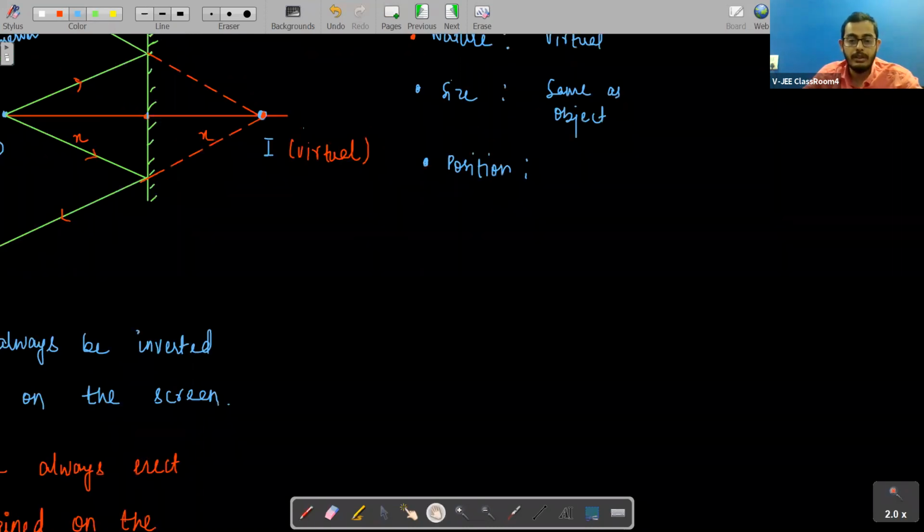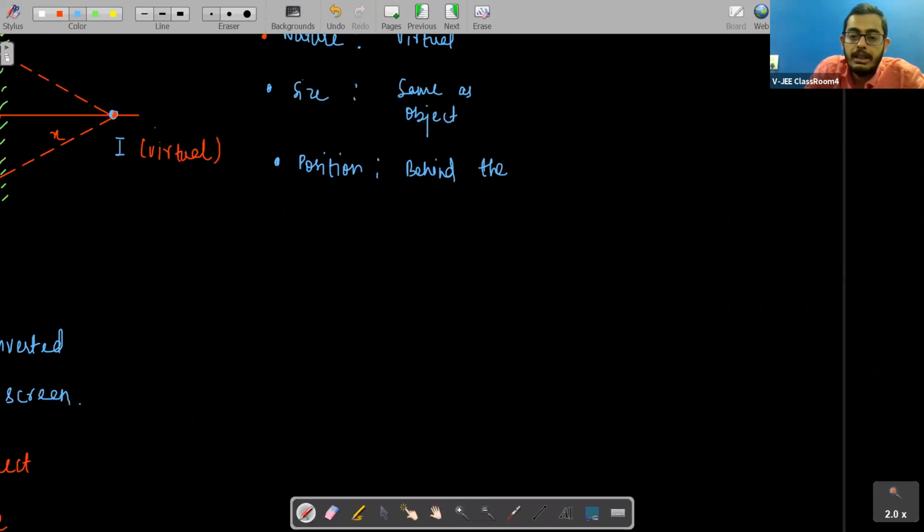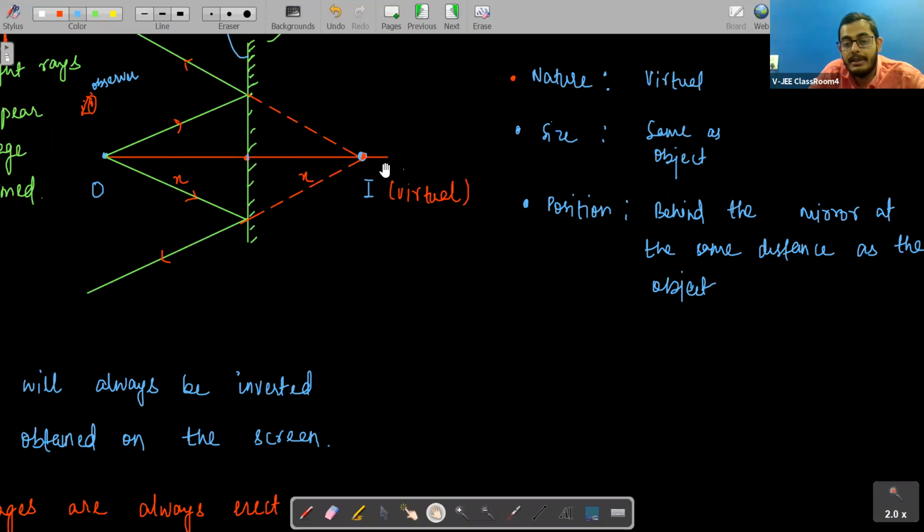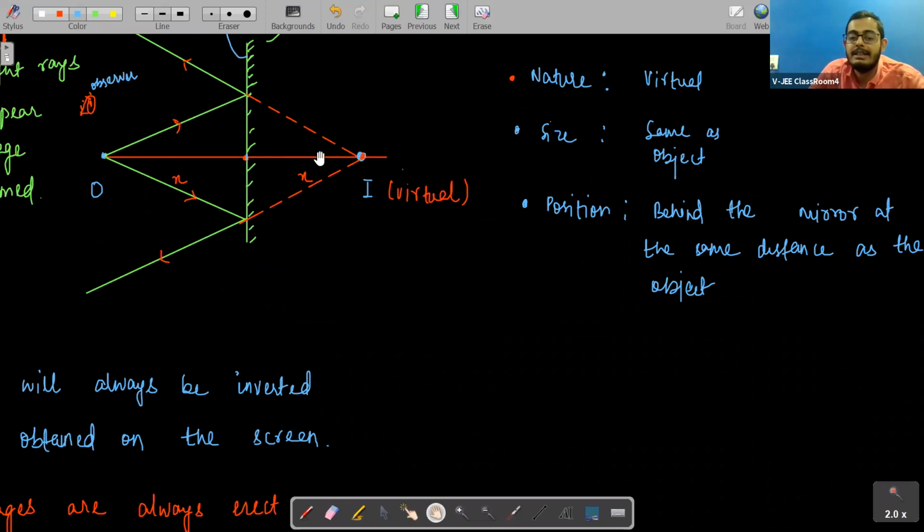Can you tell me what will be the position of the image? Behind the mirror, at the same distance behind the mirror. Very good. Behind the mirror at the same distance as the object. So if the object is at distance x, the image will also be at the same distance, at the distance x.